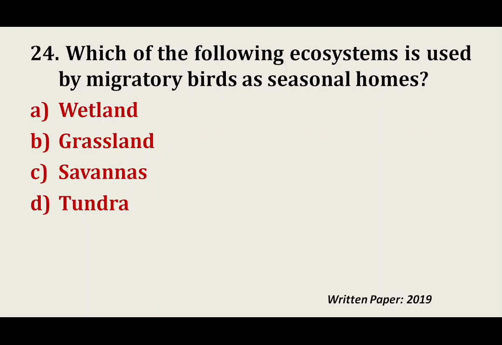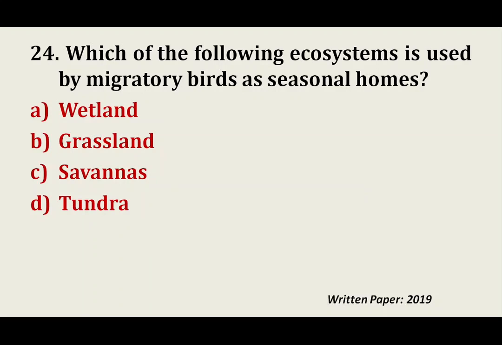The question could be in the context of Assam or some geographical area, or it could be, which of the following ecosystems is mostly preferred. In that sense the question could be correct, and the answer suggested is correct.